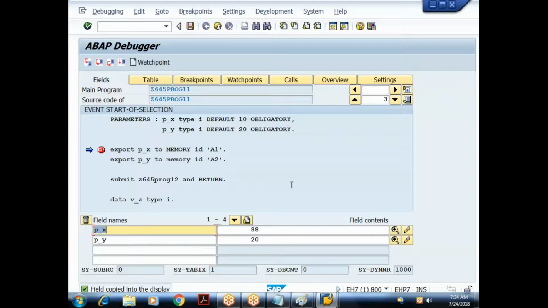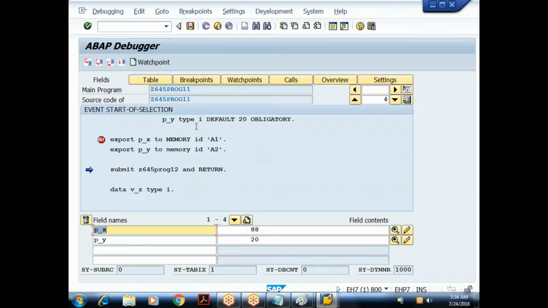When I say F5, it has exported this value to the ABAP memory with the identification A1. I'll say F5 again. It has exported. Still the control is in the 11th program, since we are still in the source program. So the source program has so far read two input values and stored them in the ABAP memory. Now I'll say submit. When I say F5, control will shift to the target program.